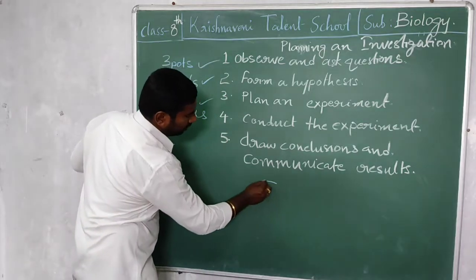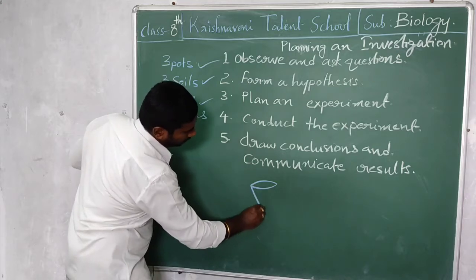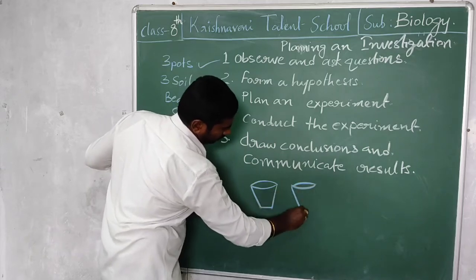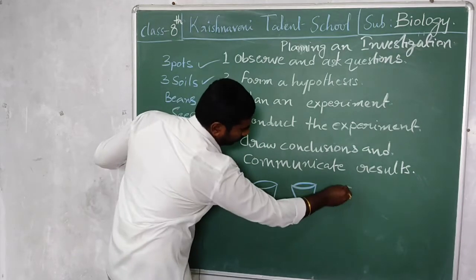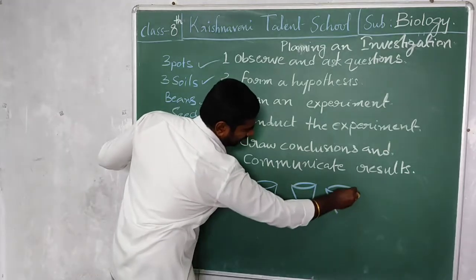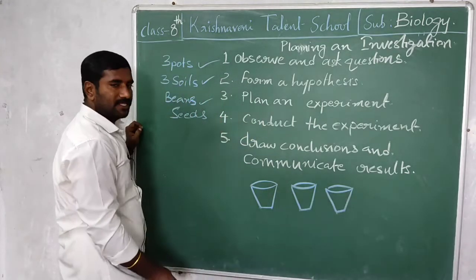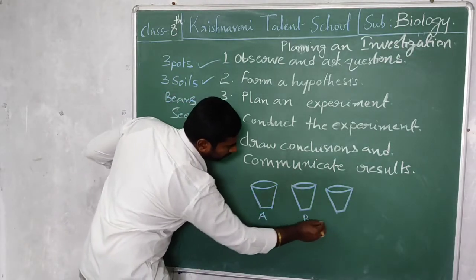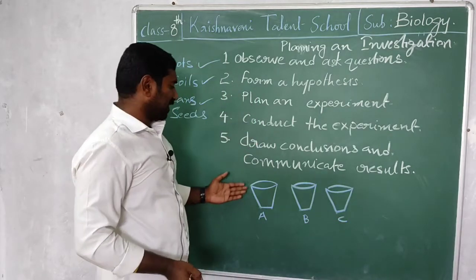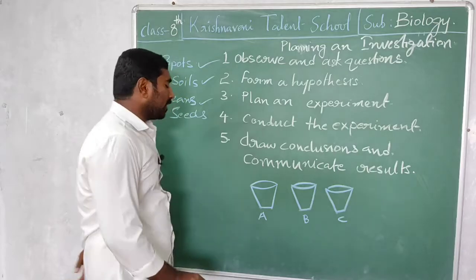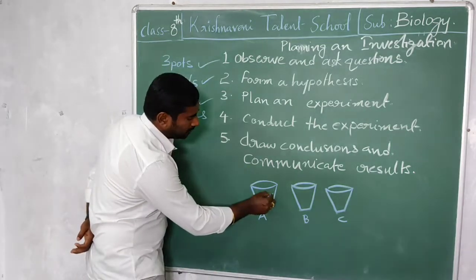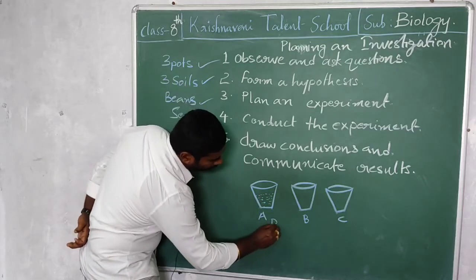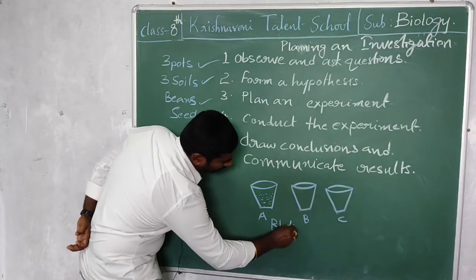Let's see. Take three pots: 1, 2, 3. You can name these 1, 2, 3 as A, B, C. Here A, we are filling with black soil.